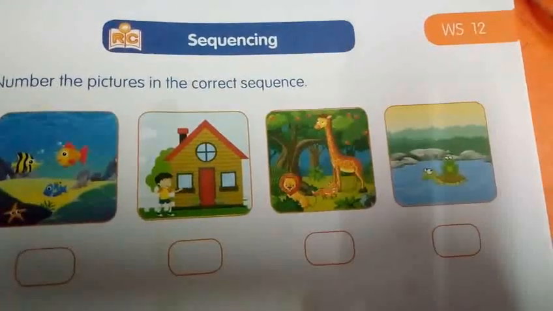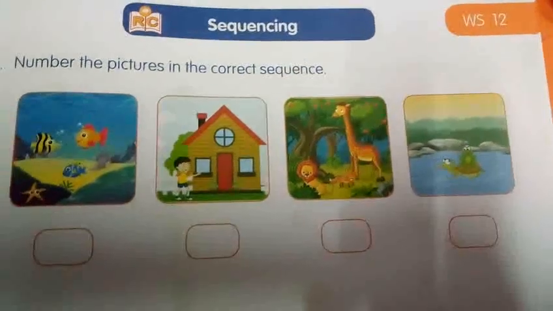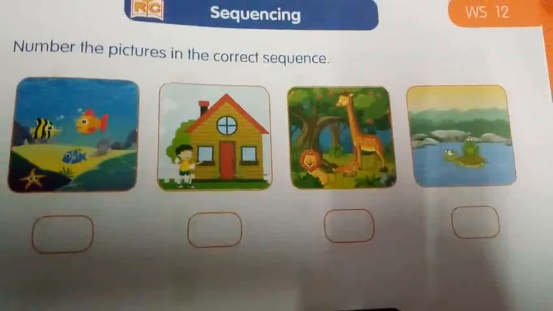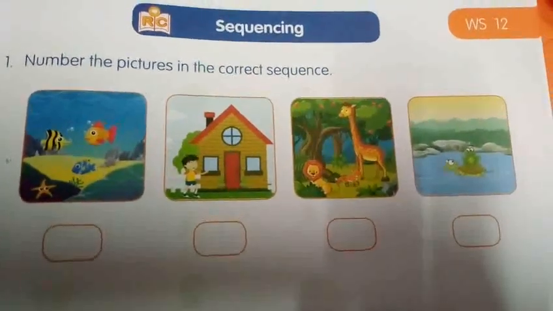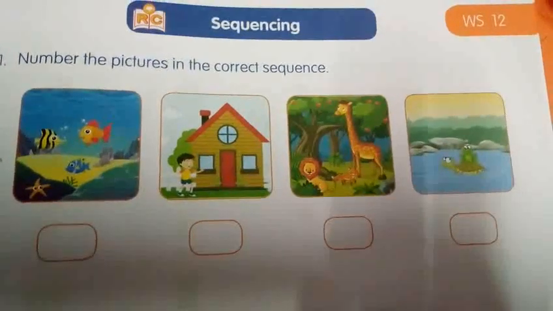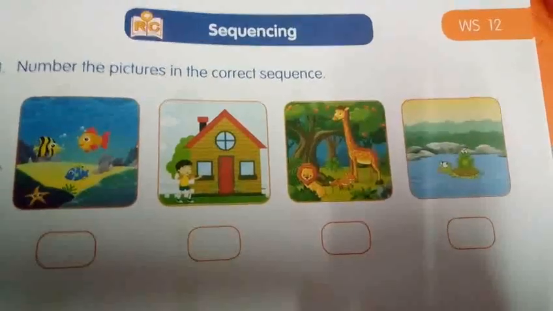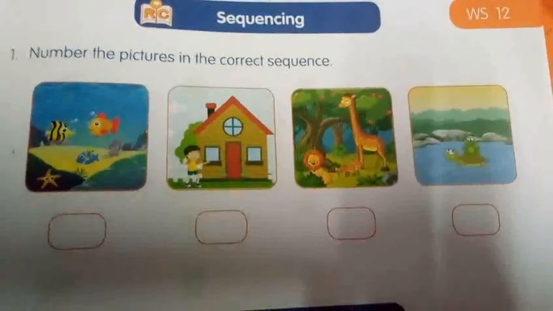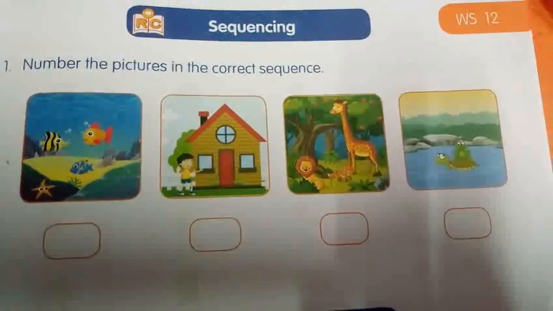I'll give you 5 seconds time. See that? Which is the first one?